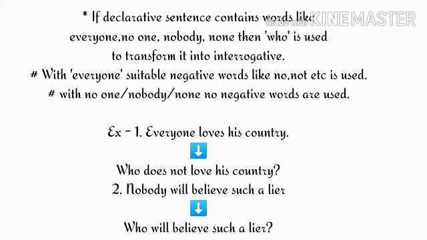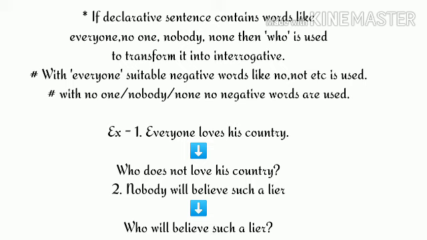For example, if I say everyone loves his country, so you can see this is a positive sentence. So to transform this sentence into interrogative sentence, we have to use a negative word. And we should begin the sentence with question word who. So the interrogative sentence we get is who does not love his country? Clear? Now, the other thing is, if the words like no one, nobody, or none is used, we know that all these words are negative words. So, if these words are used in assertive sentence, no negative words should be used in interrogative sentence.